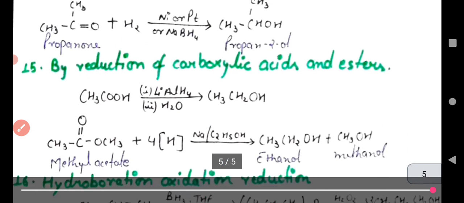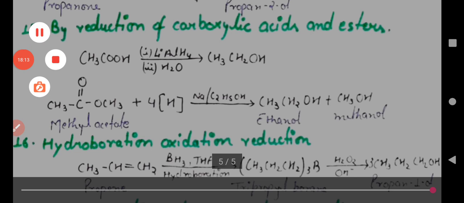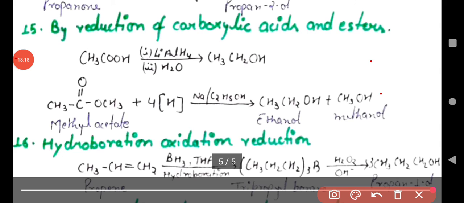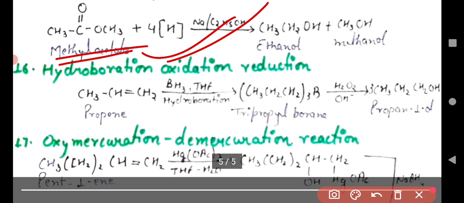Now we have to move on. Acetic acid converts into ethyl alcohol. Another is methyl acetate. Whenever methyl acetate is reduced in the presence of sodium and ethyl alcohol, it converts into ethanol as well as methanol. Understand that?